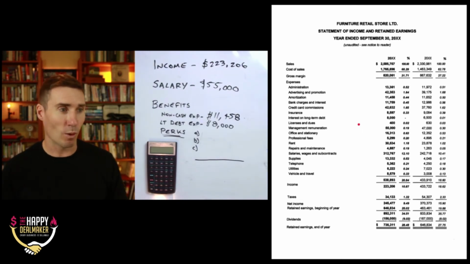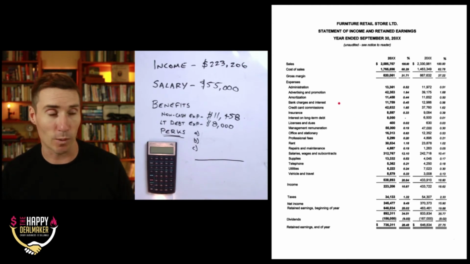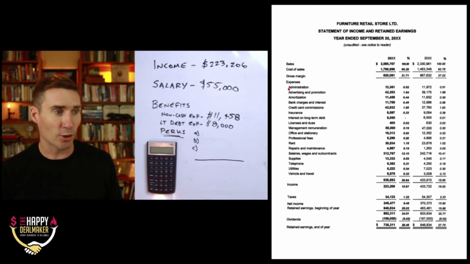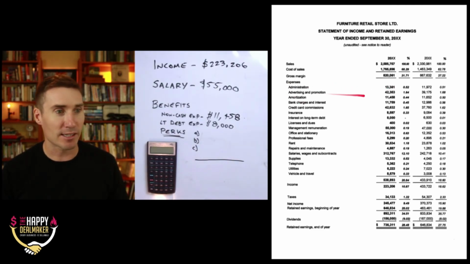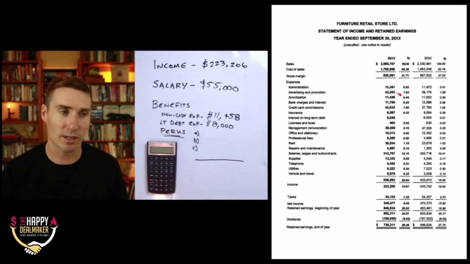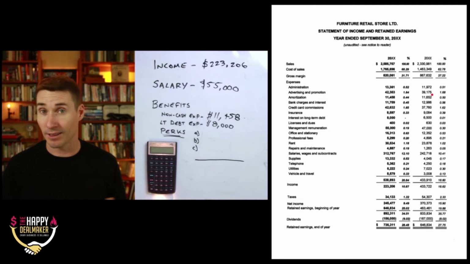And for this company, we'll walk through the P&L. And you can do this for your P&L when you do this for your company, and you'll get an understanding of what I'm talking about as we walk through it. Okay, so if we go through our expenses, administration, there's no extraordinary expenses in there. Advertising and promotion. All right, so there's $42,000 of advertising and promotion in this company.